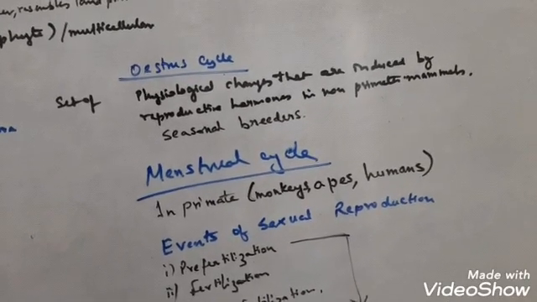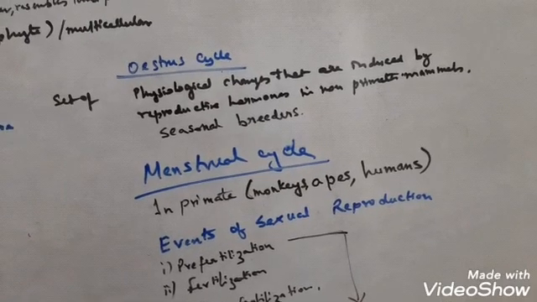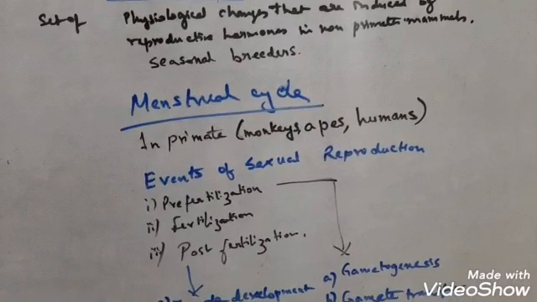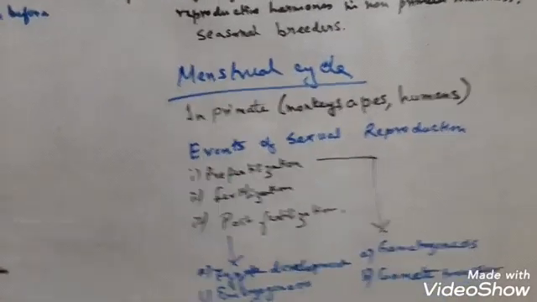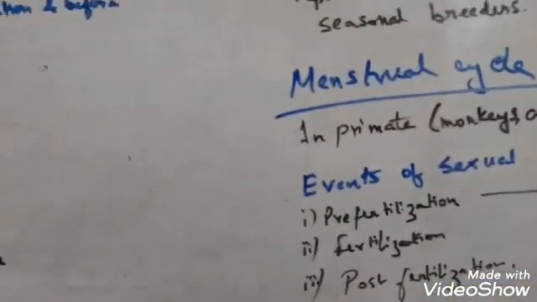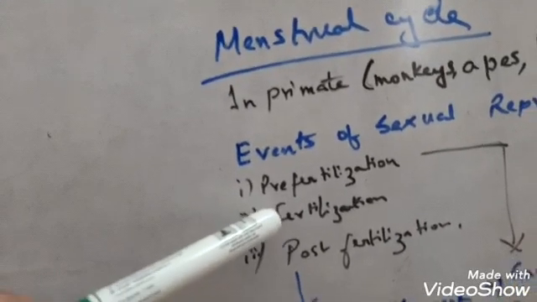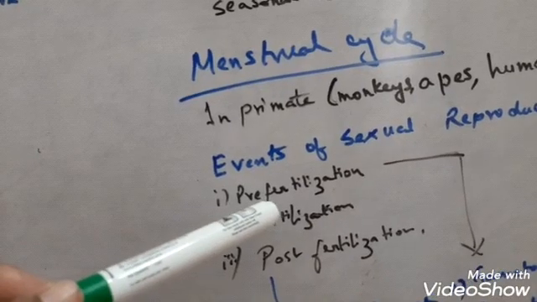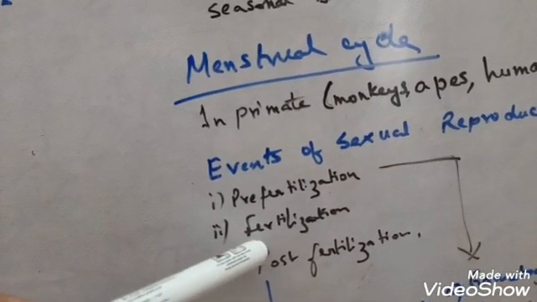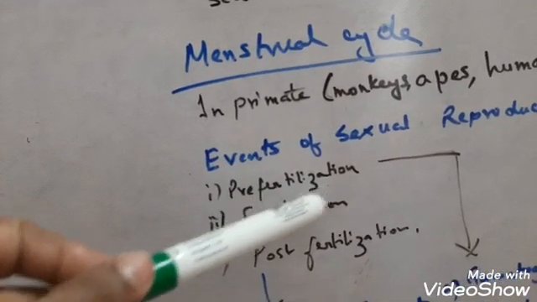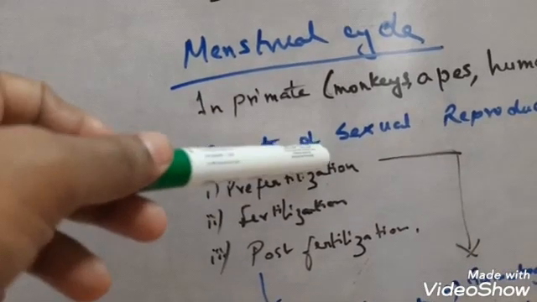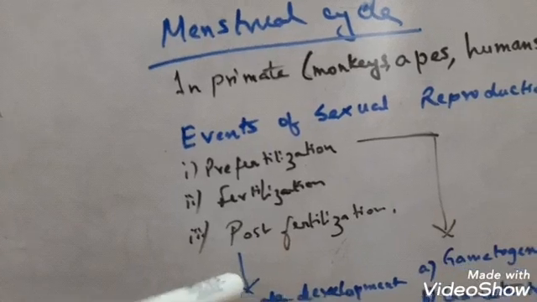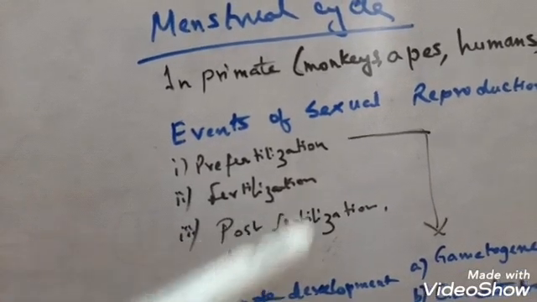Now I will be talking about the sexual reproduction events. There are mainly 3 events in sexual reproduction. The first is the pre-fertilization event, before fertilization, before syngamy, that is, the fusion of male and female gametes that takes place in the fertilization process. Before that, what happens is the pre-fertilization event. Then comes the fertilization event, also known as syngamy. And the third one is the post-fertilization event.